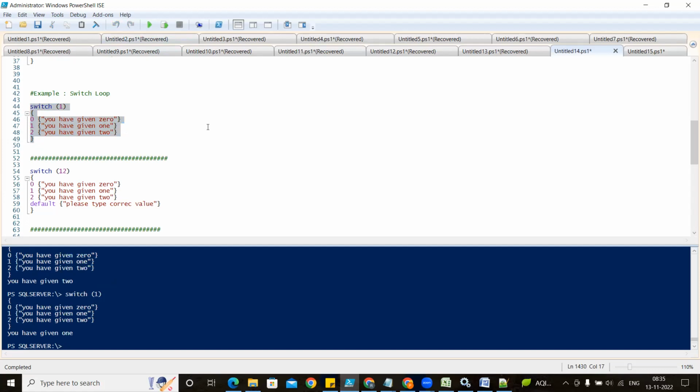If you give double quote, then also it is going to print. If you write host, also it is going to print. If you are taking any variable and writing dollar and that variable, then also it is going to print the value at the normal level.